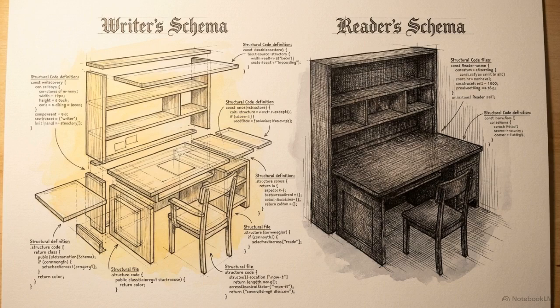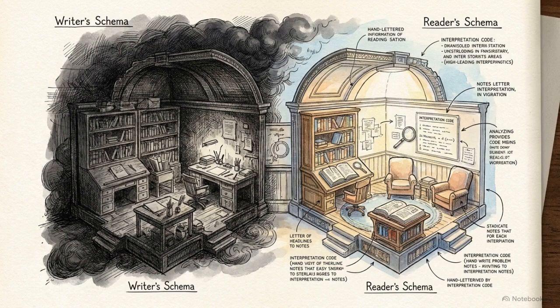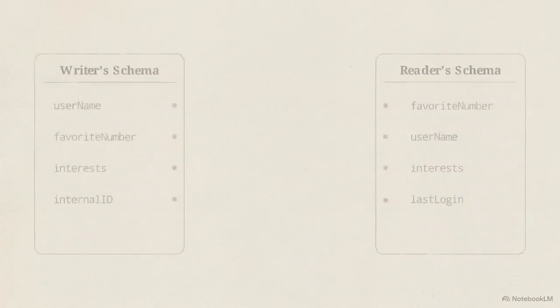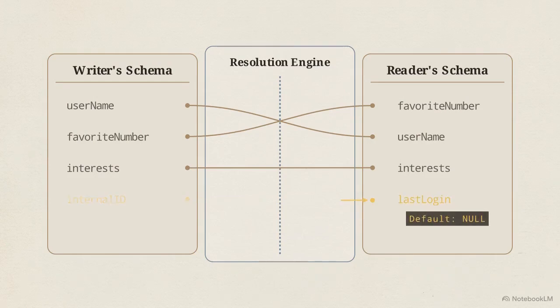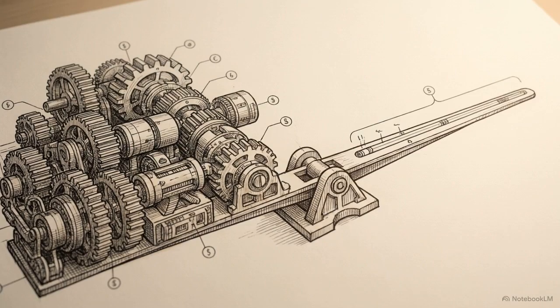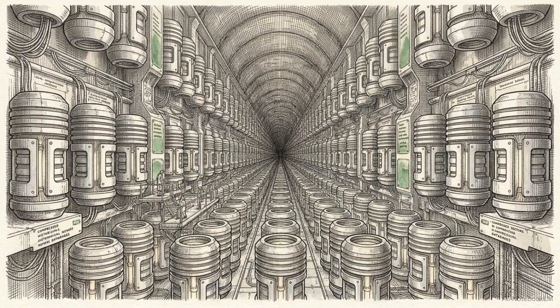The decoding application must have access to both the writer schema, which details how the data was originally encoded, and its own reader schema, which dictates how it wants to use the data. Avro uses a schema resolution engine to dynamically align the two schemas. It matches fields by name, ignores unknown data, and automatically fills in default values for any missing fields. By removing hard-coded tags entirely, Avro trades processing power at the resolution step for maximum network compression. This makes it a superior choice for dynamically generated schemas, such as exporting large-scale database dumps into long-term storage.